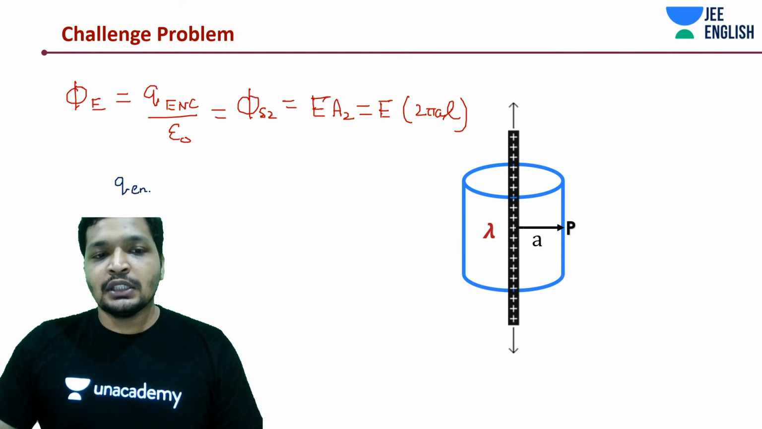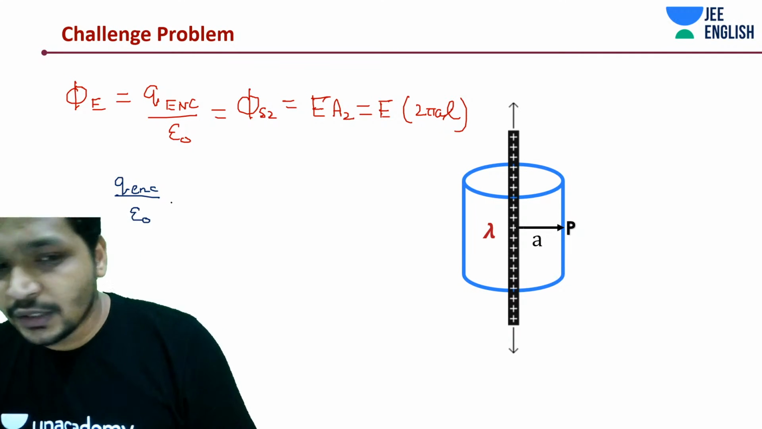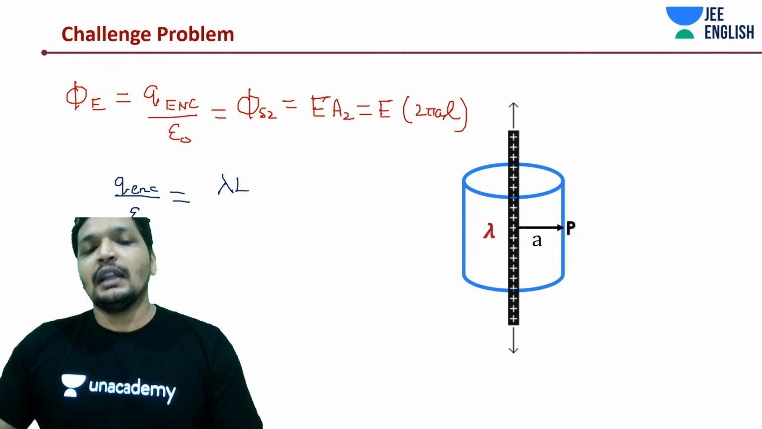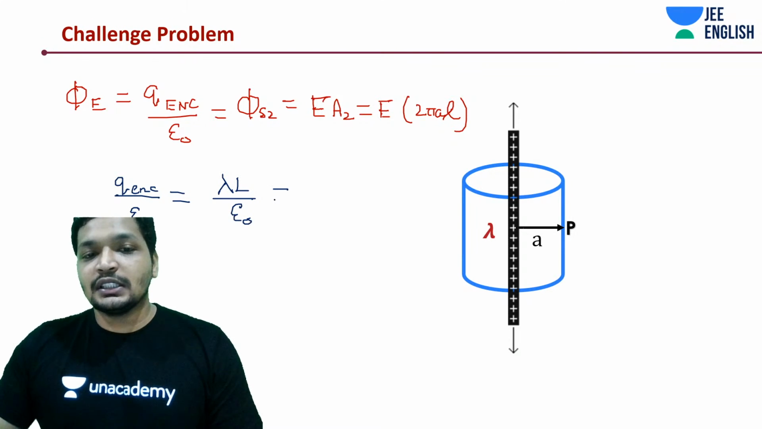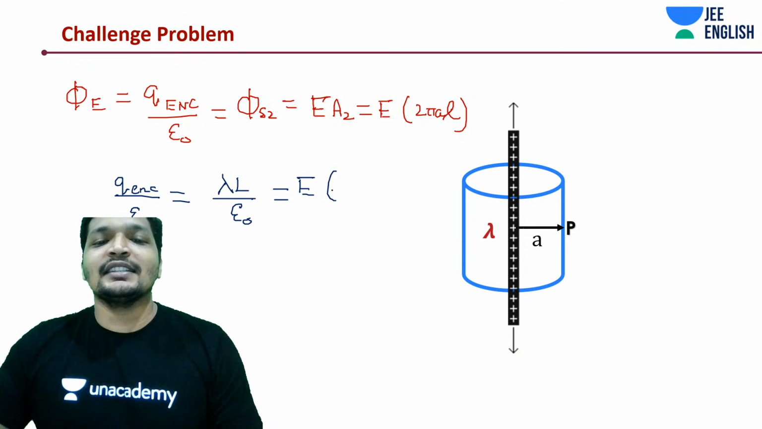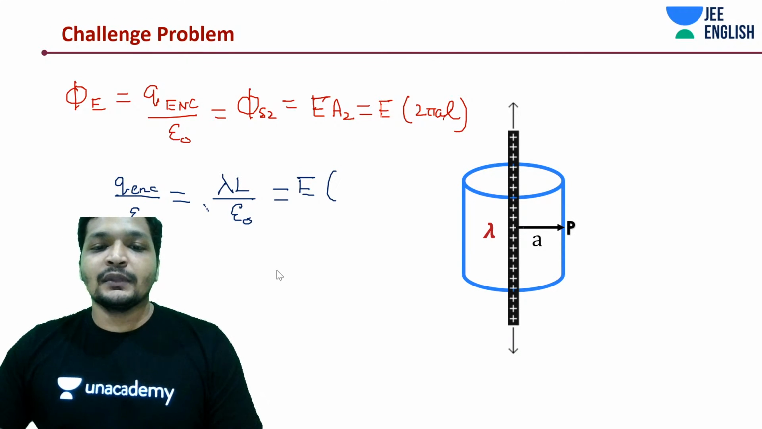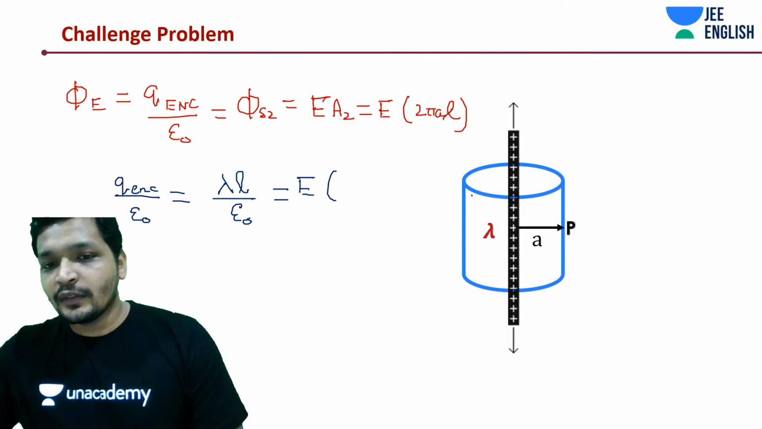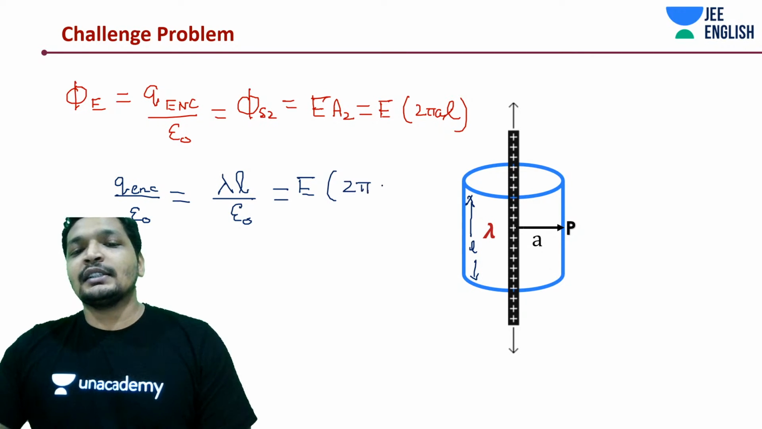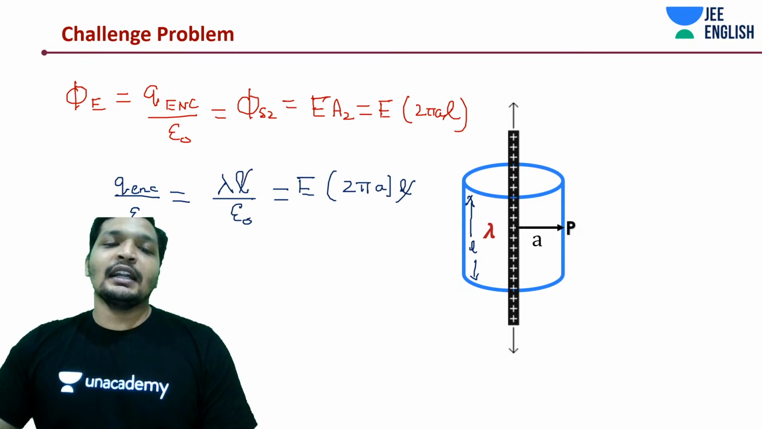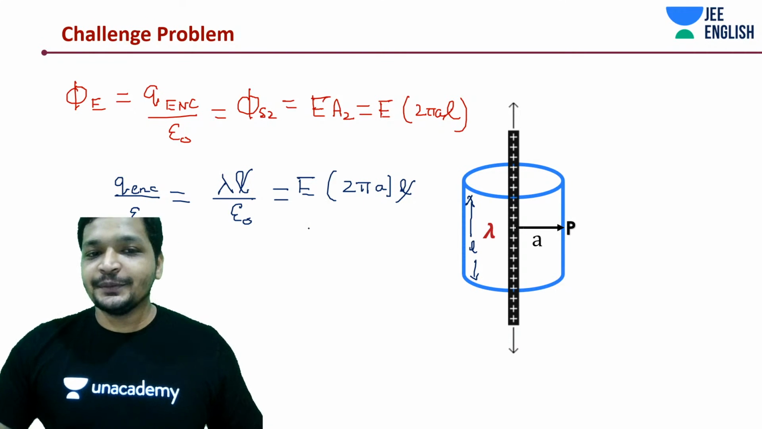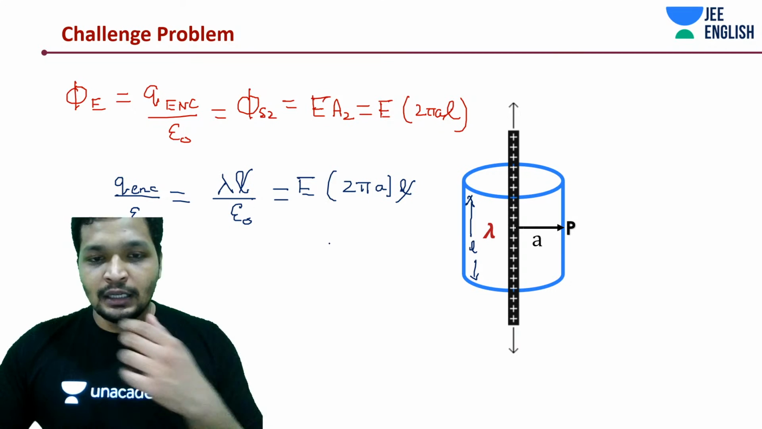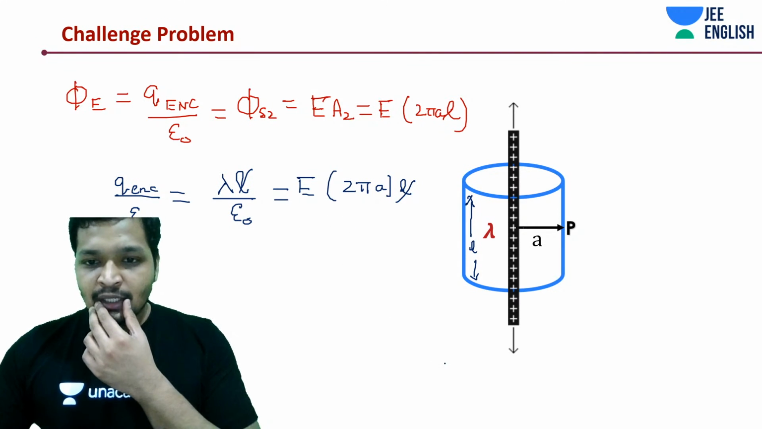Okay, if I'm talking about charge enclosed by epsilon naught, this is nothing but lambda times L divided by epsilon naught. This L is small l, not big L, they are just the L of the same length. That's it, guys. Cancel out the L and L, and there you go, you have the solution.